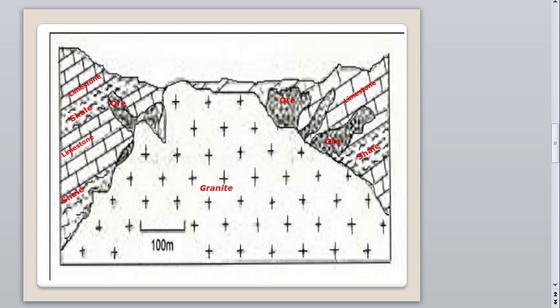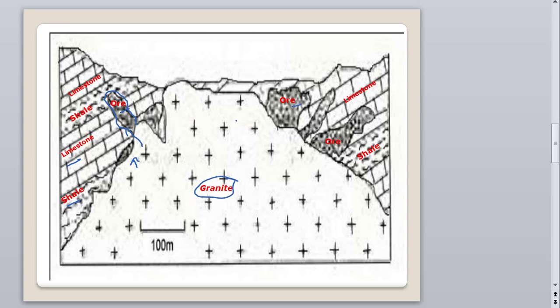In this diagram you can see we have a batholithic body or granitic intrusion, and country rock in the form of alternate bands of shale and limestone. Due to contact metamorphism, the volatile elements and ore-forming elements in the granitic magma transfer towards the country rock, and the ore-forming bodies can accumulate at the margins. Like this, we have an ore body here and an ore body here also.